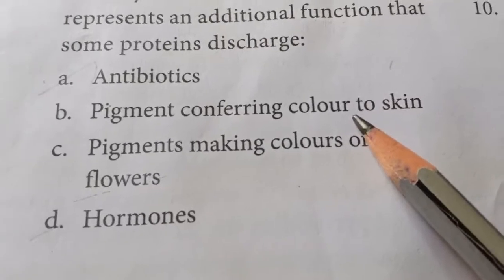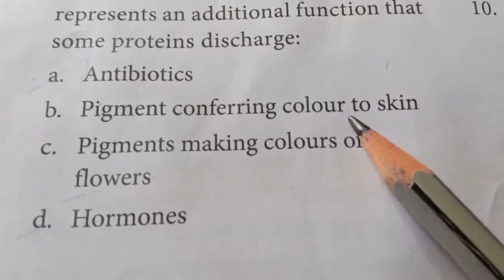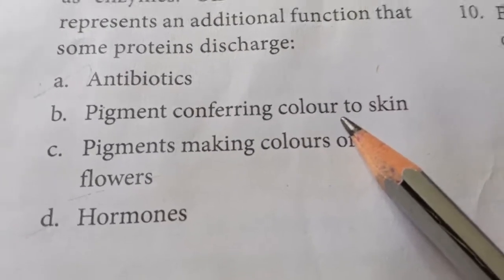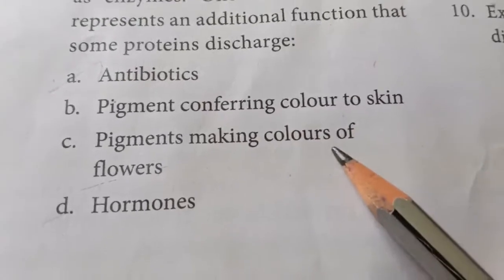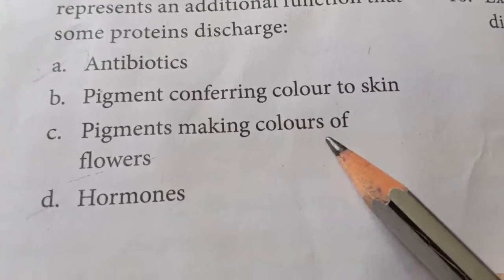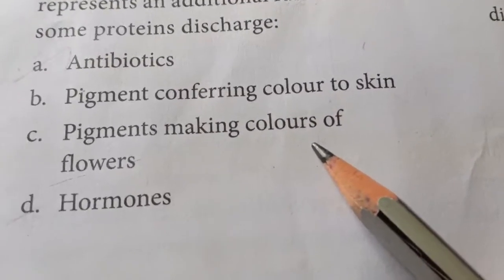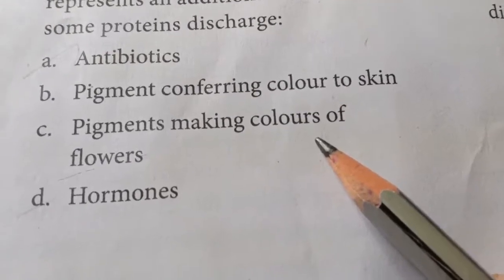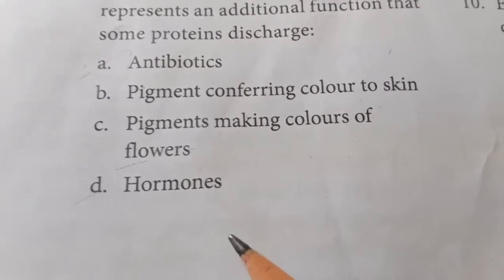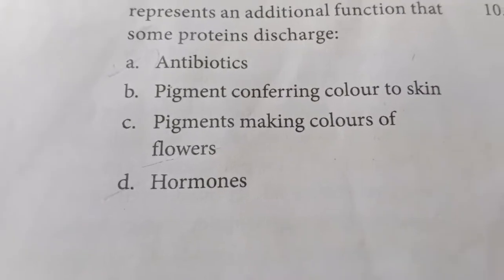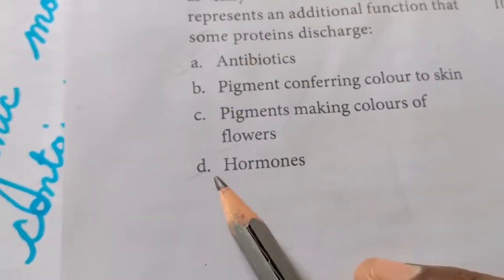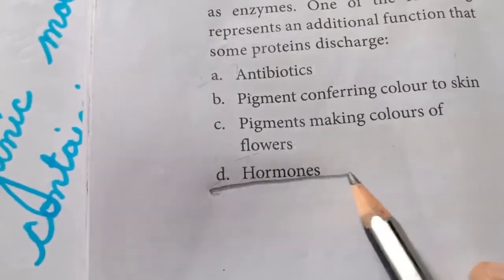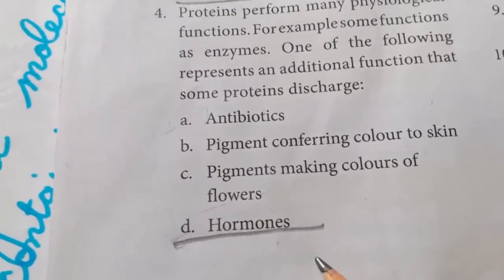Pigment, conferring color to the skin. Do you know what is the name of the pigment? It is melanin. Okay, melanin pigment. Pigments making colors of the flowers. Colors. Chromoplast, anthocyanins, all those things. Hormones. Hormones is going to be the answer. Okay, so hormone, D, is an additional function of the protein.